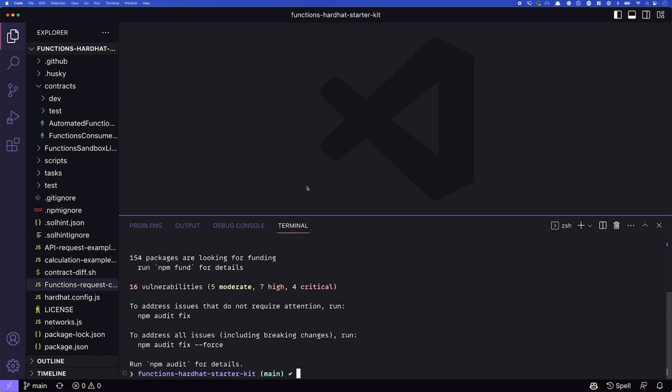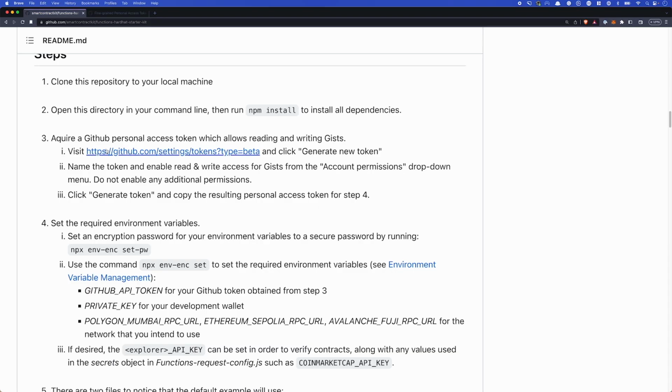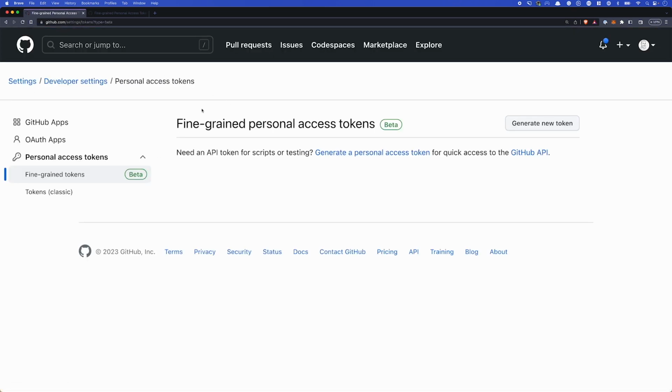Well, we'll need to go ahead and get a GitHub account set up and get a personal access token from GitHub. This will allow us to share our encrypted secrets with the Oracle network. So how do we do that? If we head back to the README, we can visit github.com/settings. And from here, we can set up a new token.